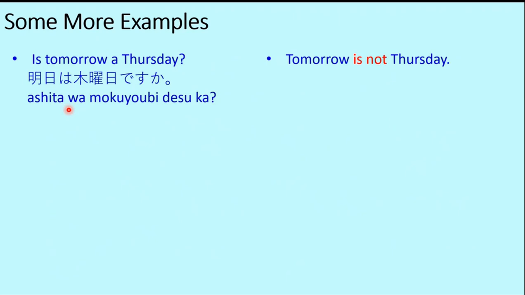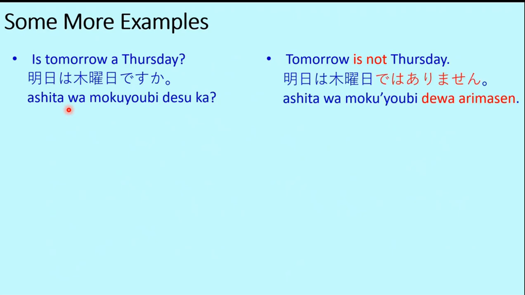Now the answer. If the answer is to be in negative sense, then how do we say it in Japanese? We have done this in one of our previous lessons, the negative form of a sentence. It is ja arimasen, means no, it's not. Tomorrow is not Thursday. Ashita wa mokuyobi ja arimasen. Instead of desu, it will be ja arimasen.